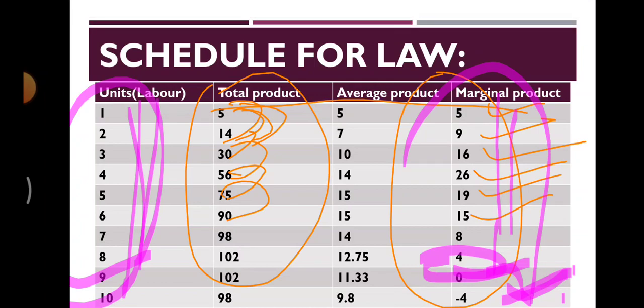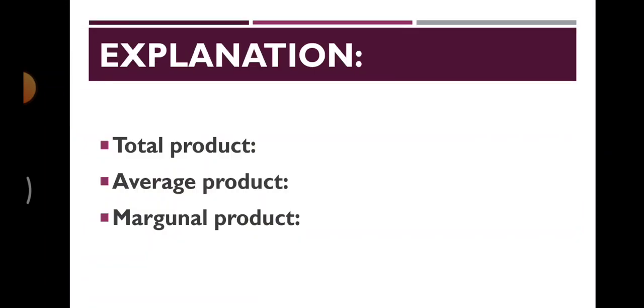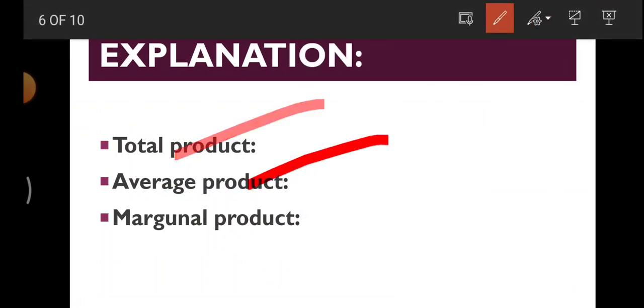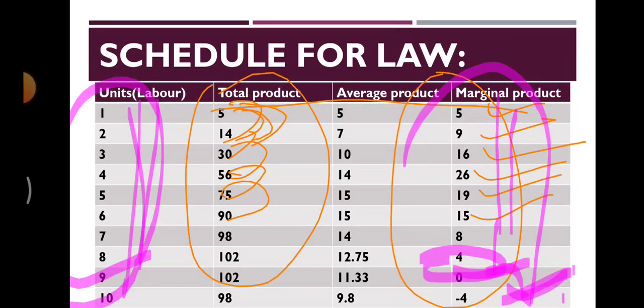Okay, now let's proceed to the explanation for this schedule. With the explanation for this schedule, you need to explain this law in only 3 pointers. You need to explain the total product behavior, then average product behavior and marginal product behavior. How?